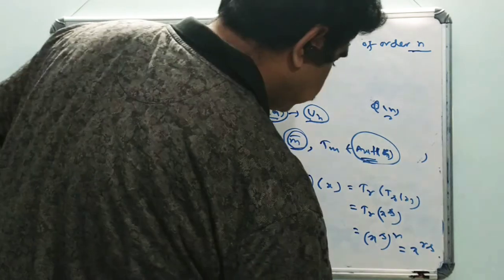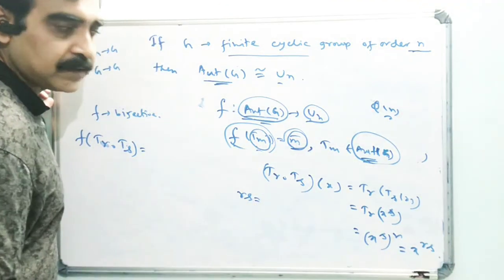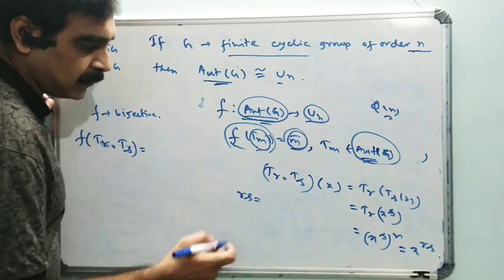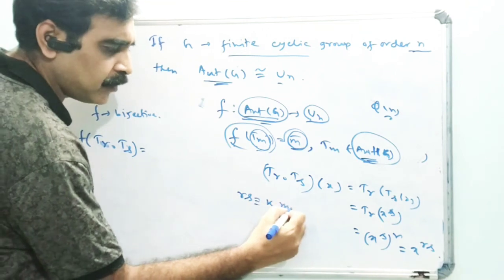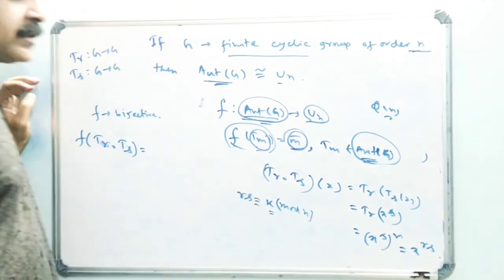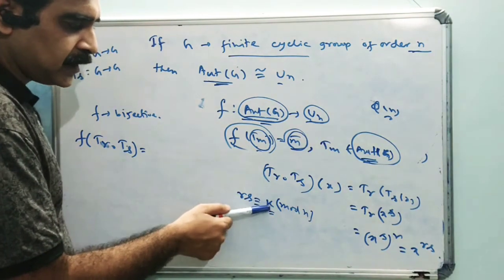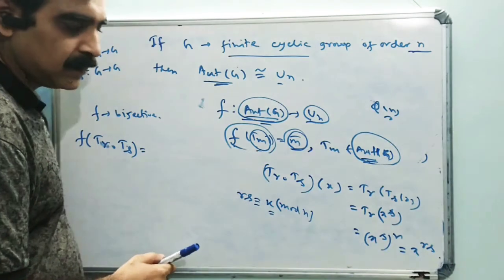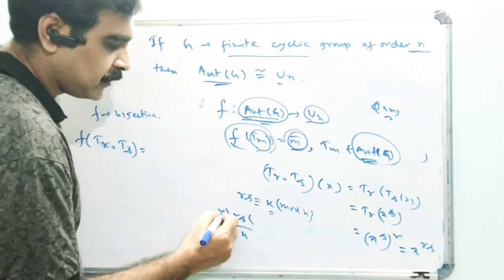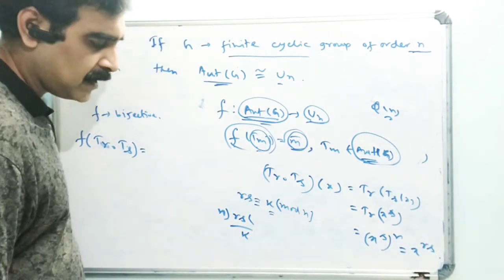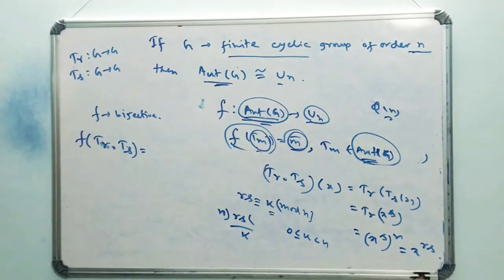Now if we consider RS, if we find the modulo of RS by n, suppose RS is congruent to k modulo n, where k is the least positive integer which is congruent to RS modulo n. That is, if we divide RS by n, then k is the remainder. Therefore 0 ≤ k < n.